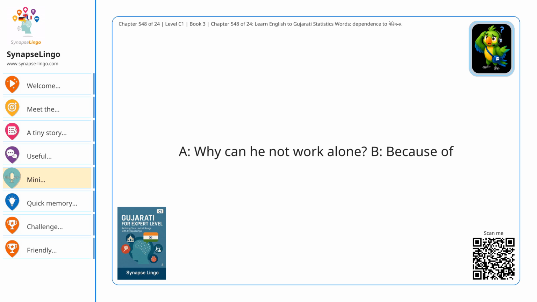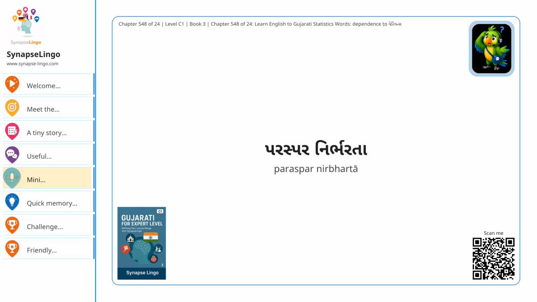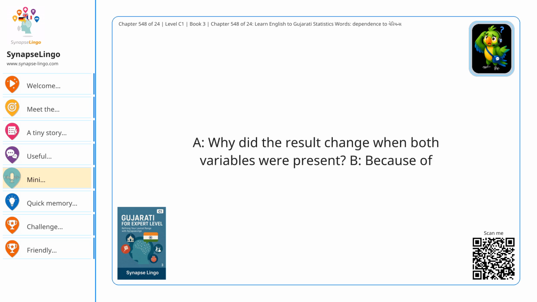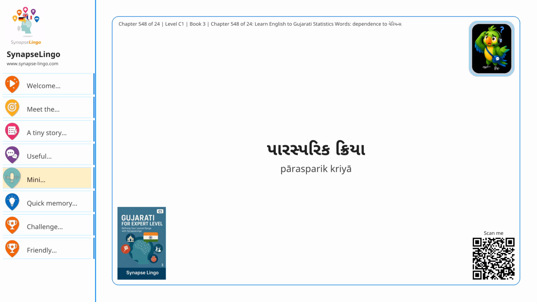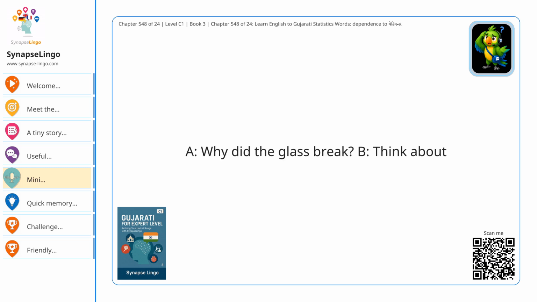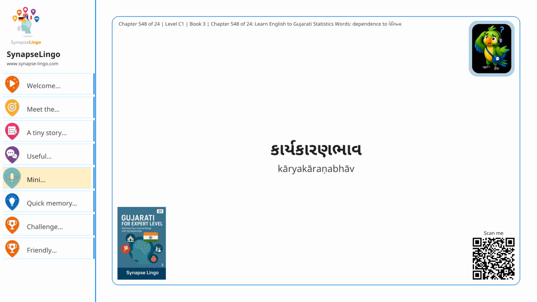A. Why can he not work alone? B. Because of आश्रितता. A. Why does the team succeed so well? B. Because of परस्पर निर्भरता. A. Why did the result change when both variables were present? B. Because of पारस्परिक क्रिया. A. Why did the glass break? B. Think about कार्यकारण भाव. The ball hit it first.